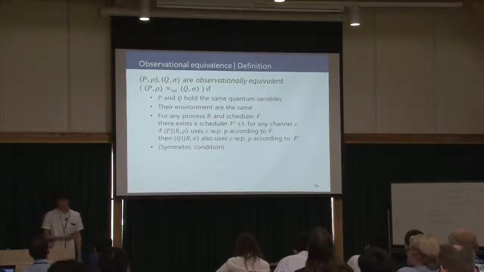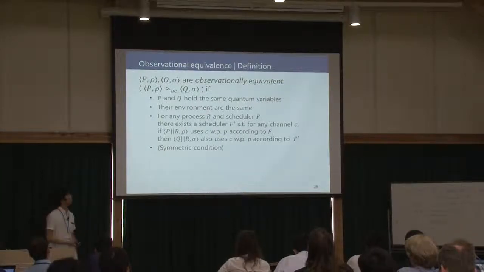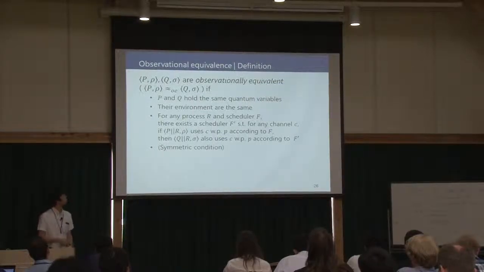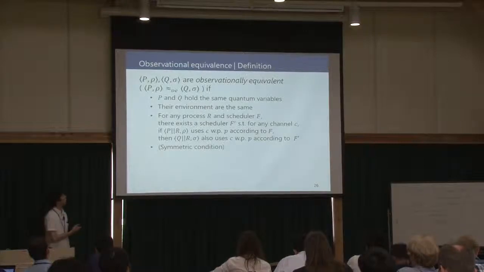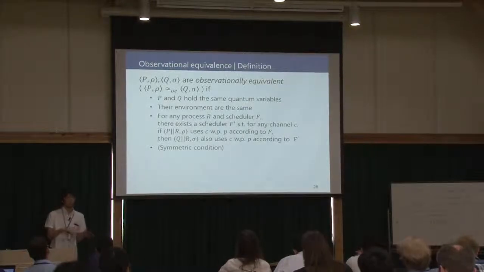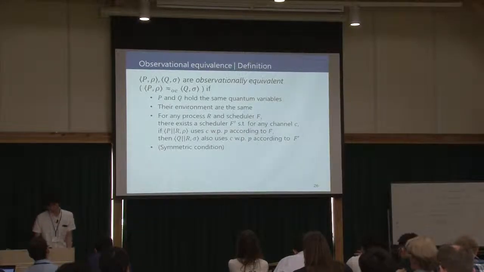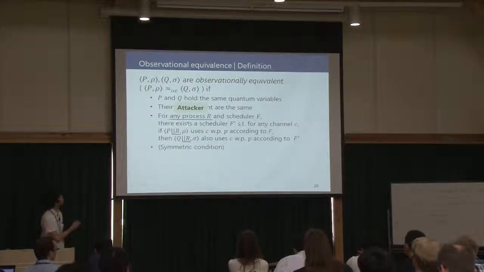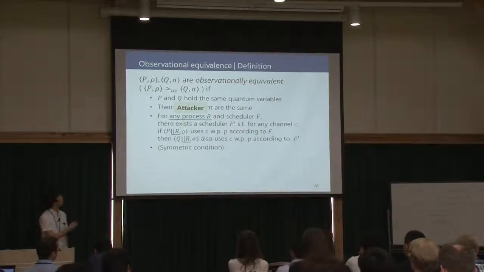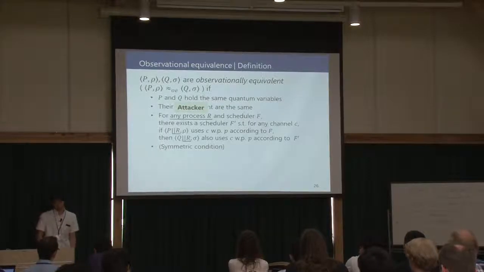That is, two processes use the same channel with the same probability whenever they run in parallel with any attacker. Here, we regard an arbitrary process R as the attacker.